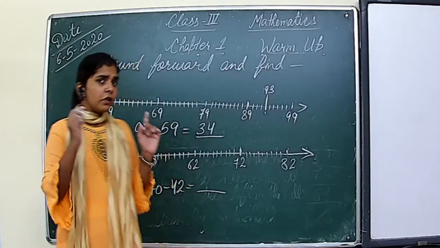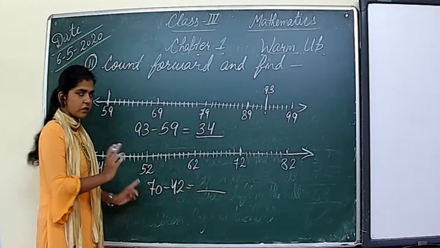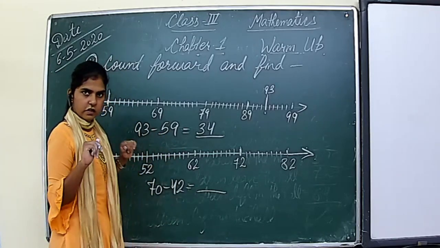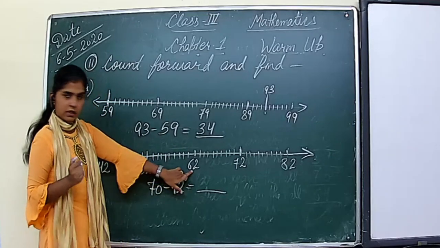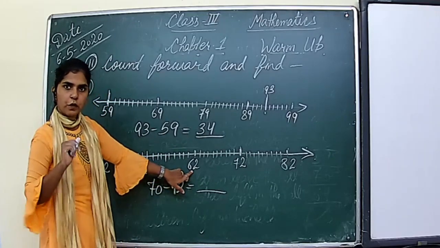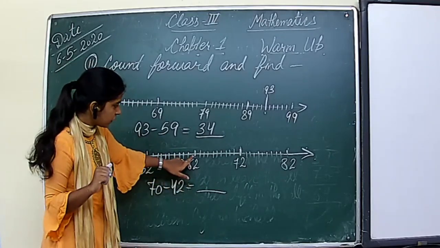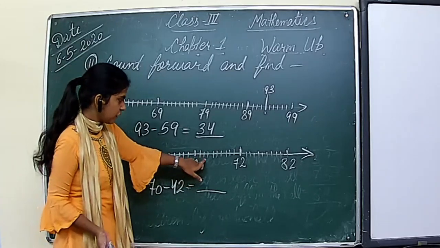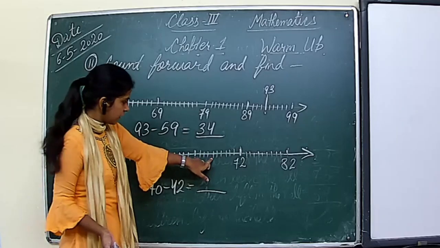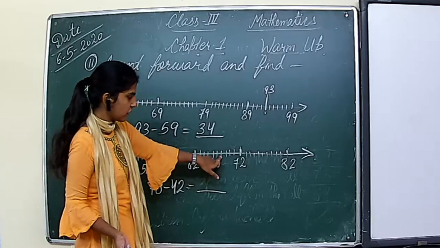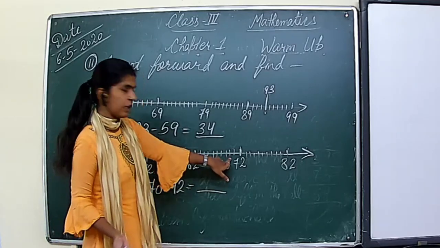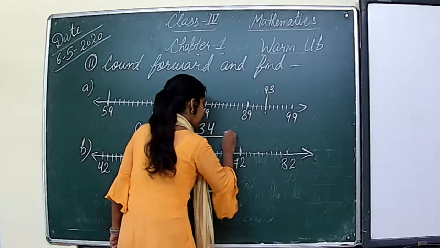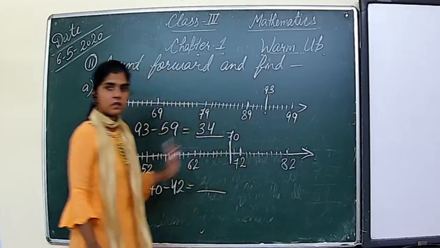You know that 72 must be after 62. Right? After 62. So where is 62? There is 62. Now let's find where is 70. 62, then it will be 63, 64, 65, 66, 67, 68, 69, 70. We find 70. This number is 70.